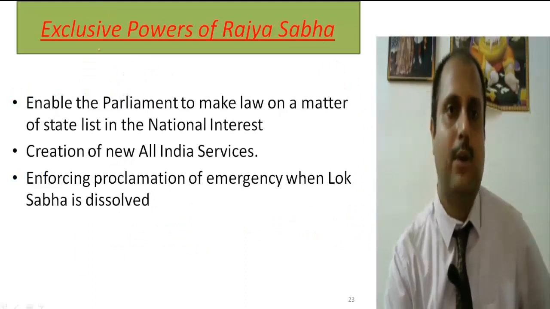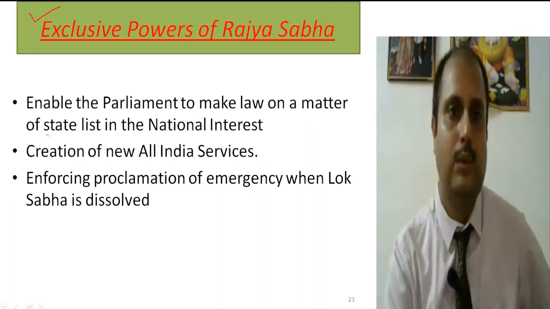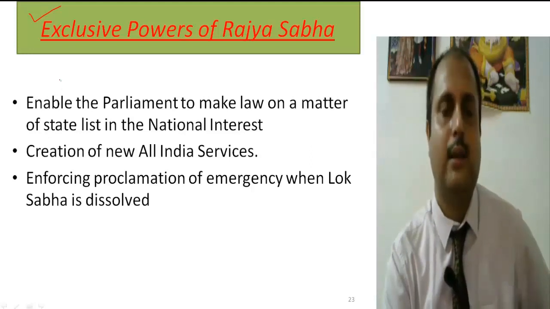Now let's discuss the exclusive powers of the Rajya Sabha. As everybody knows, there are three lists: union list, state list and the concurrent list, and the Parliament can make law over the union list and the concurrent list.